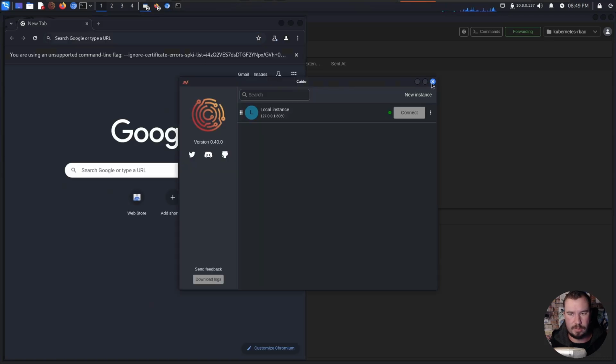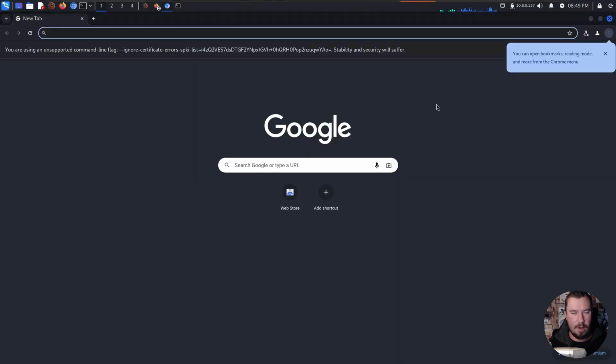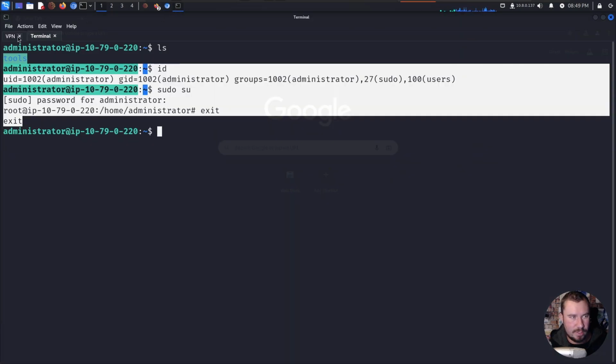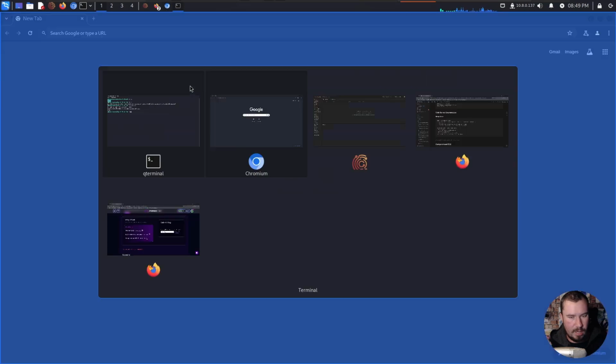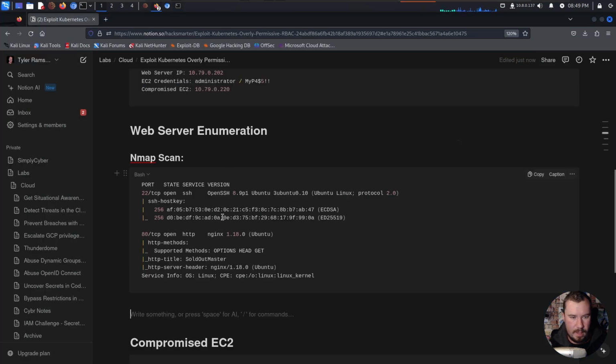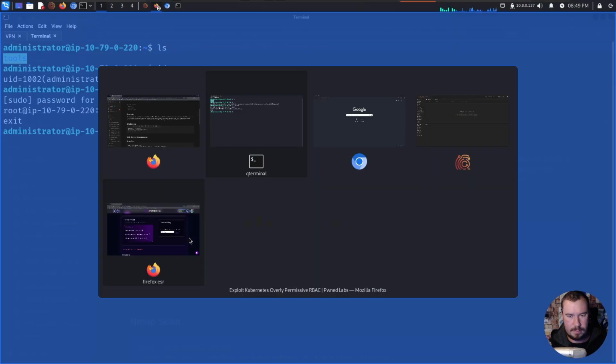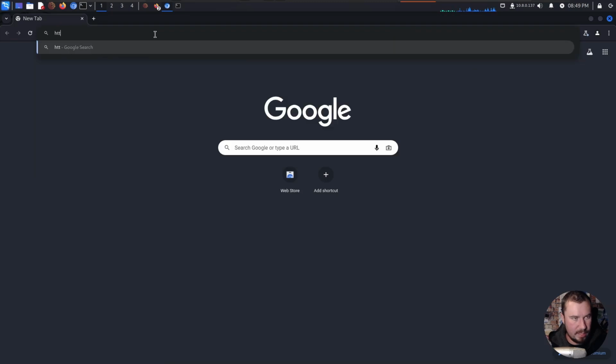And we'll just close this extra window. And now we can go ahead and begin enumerating what might be on that web server. So let's jump over to our notes, and we will grab this web server IP there. And let's see what's on there.